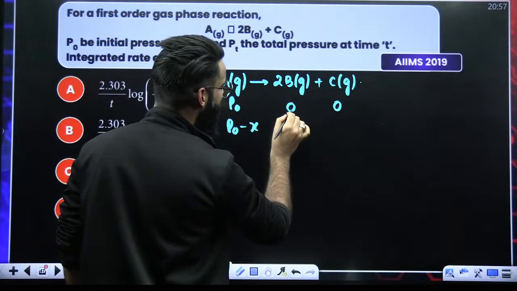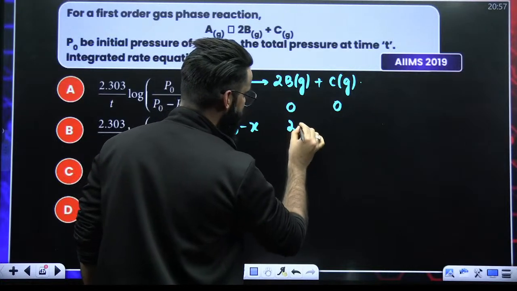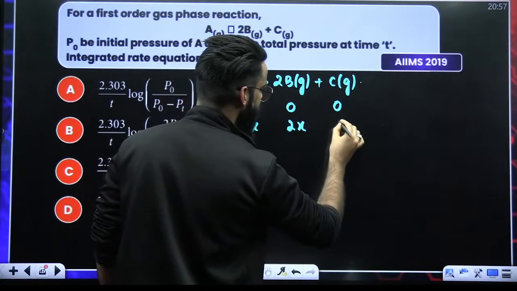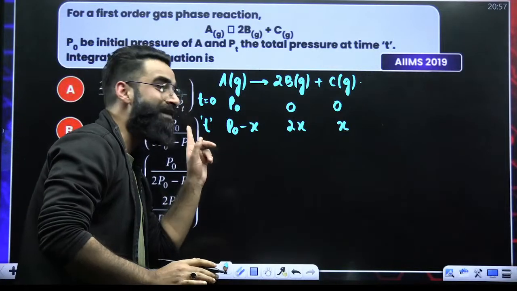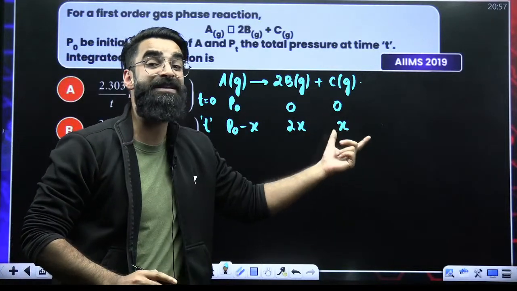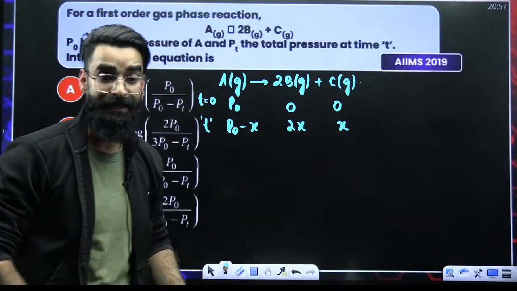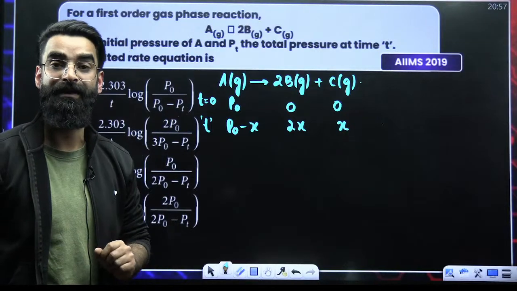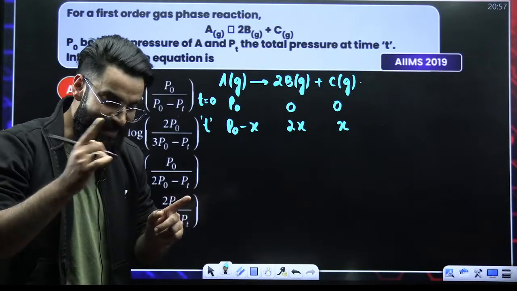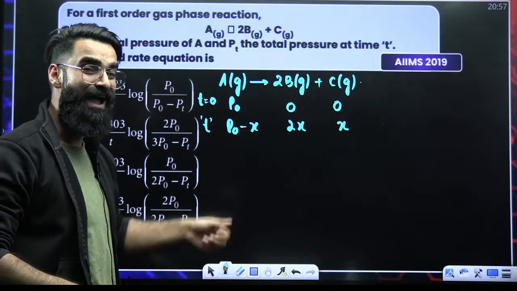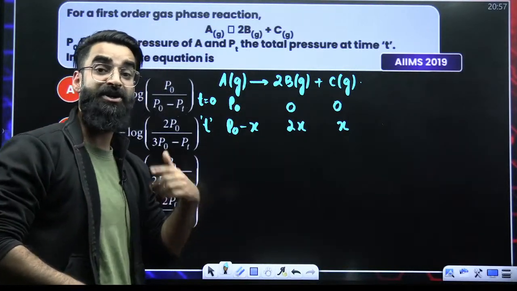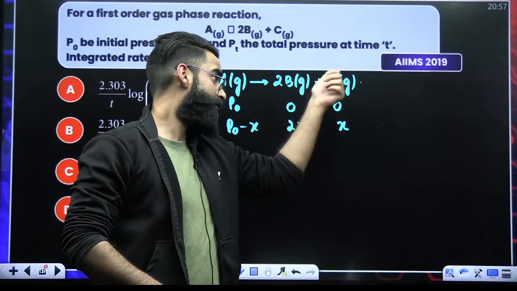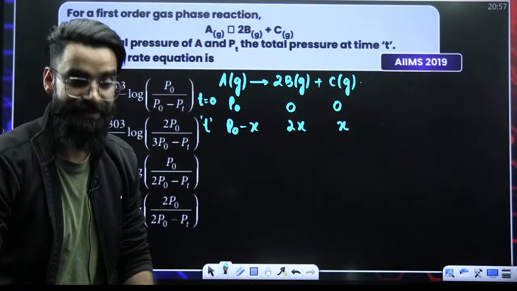Pressure due to B would be 2x because the stoichiometry here is 2. Pressure due to C would be x because the stoichiometry here is 1. So at time T, there are 3 gases present in the container.